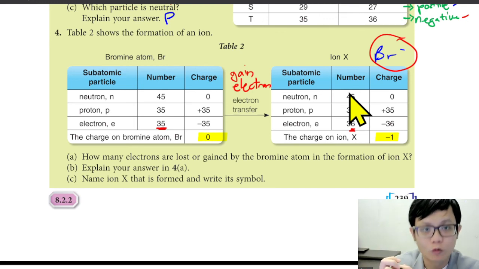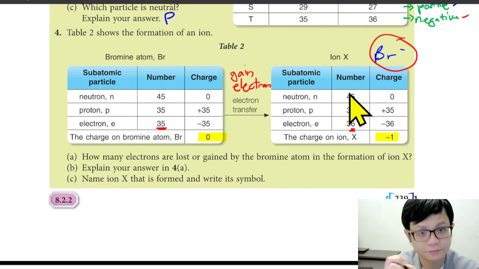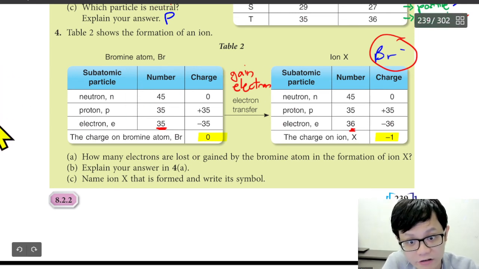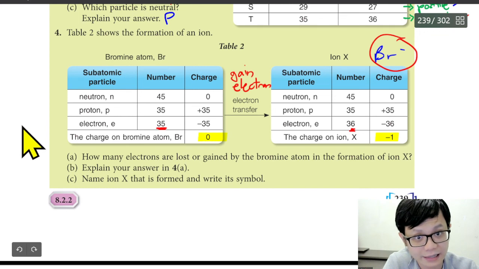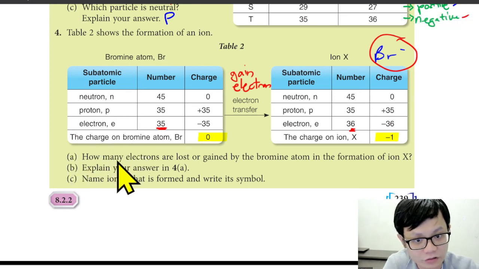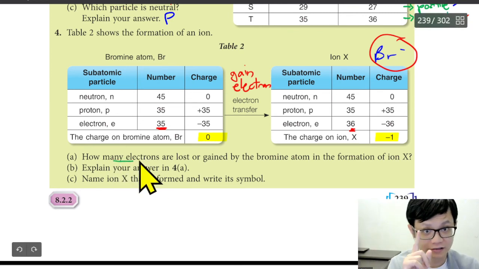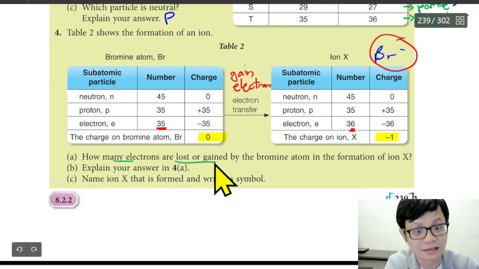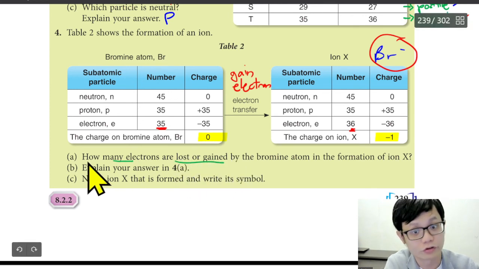Second thing, how many questions does one question contain? Actually, this one question contains 2 questions. First, they ask how many electrons, so you answer 1. The next question asks whether the electron is gained or lost.